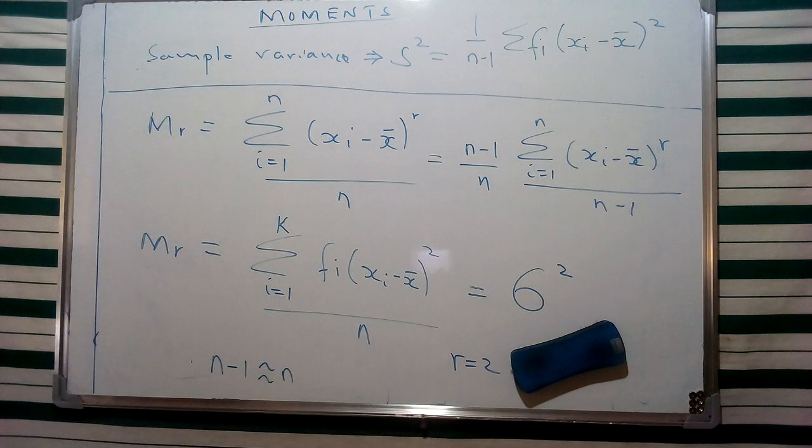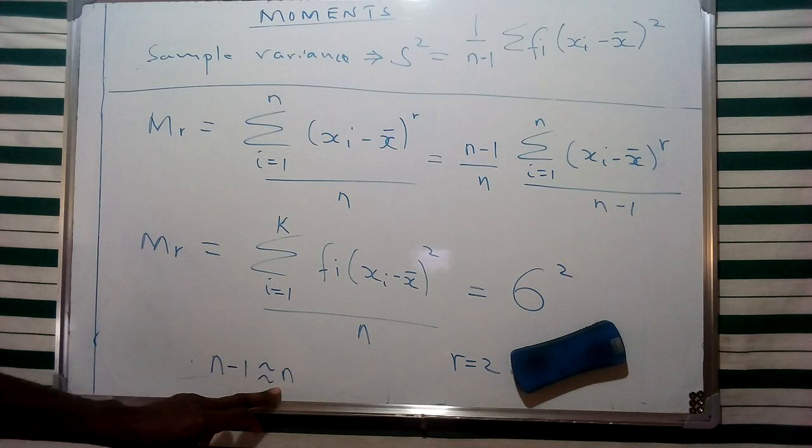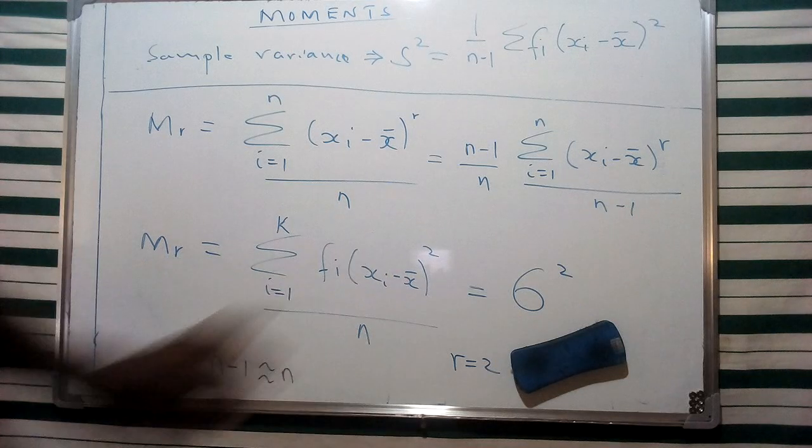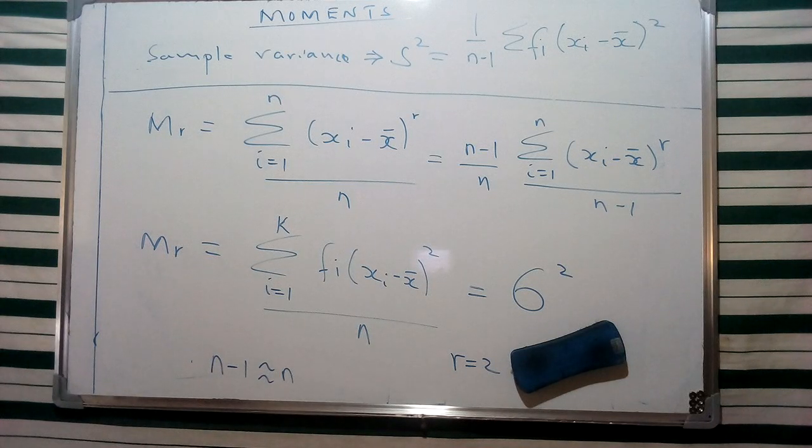So in case we consider this specific value for the sample variance, and we assume, as I said, that this particular value is equivalent to n, then we're going to have this specific second moment basically representing sample variance in that particular case.